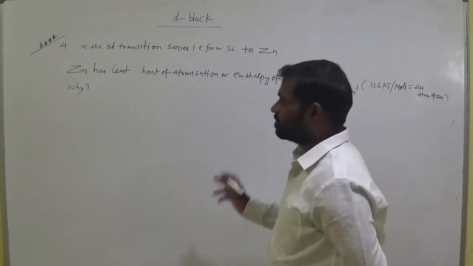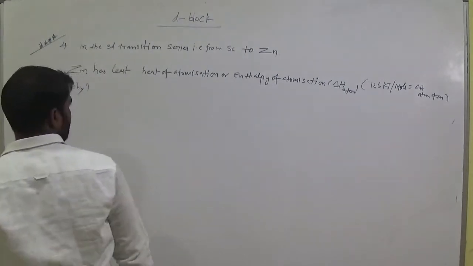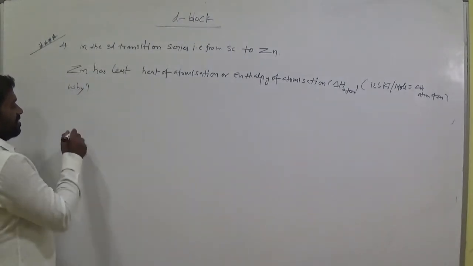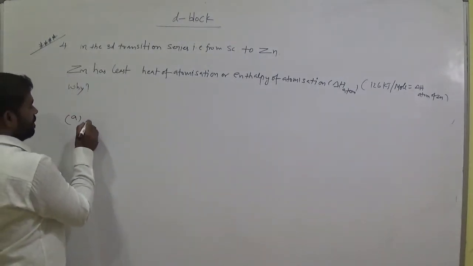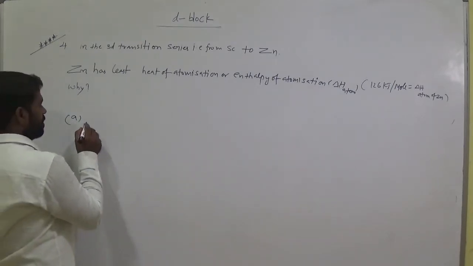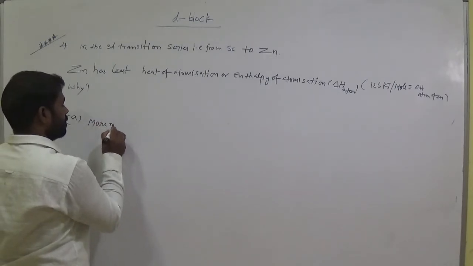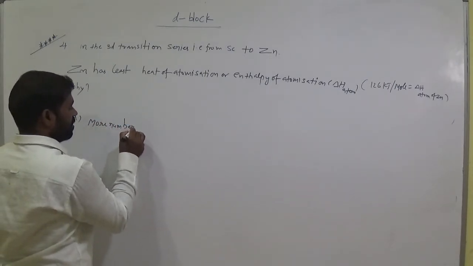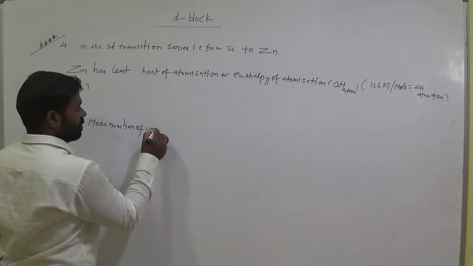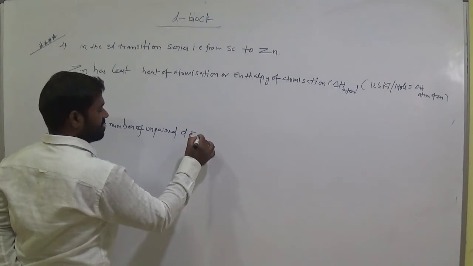Already we discussed that. What is heat of atomization? What is the reason here? Option A, more number of unpaired d electrons in zinc.